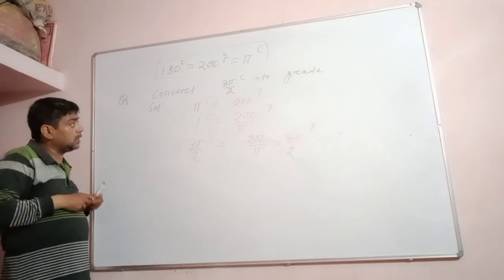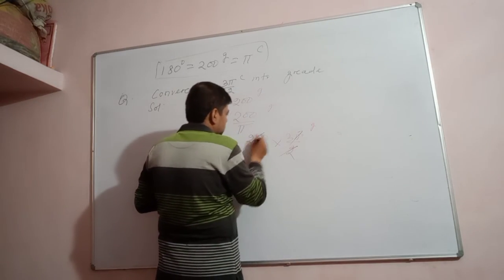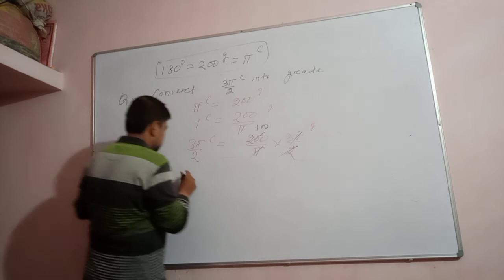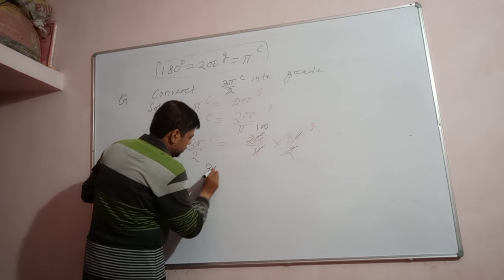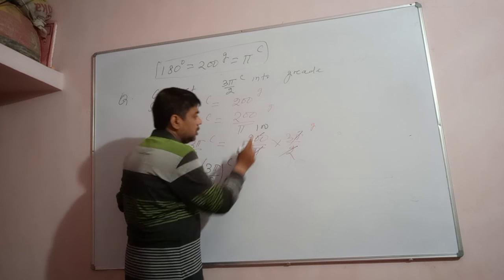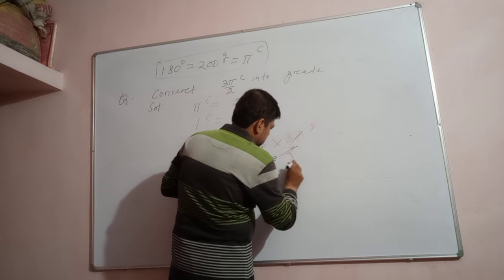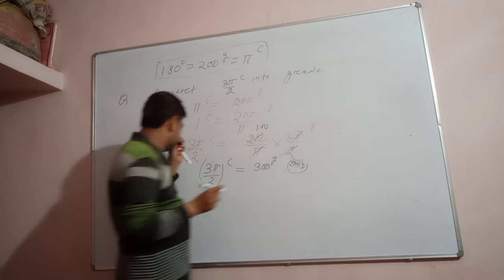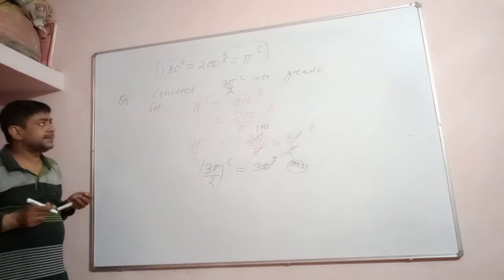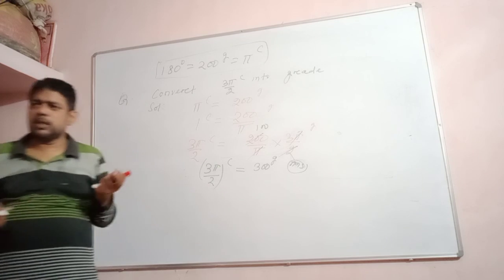Can you cancel pi? Yes or no? Hence 3 pi by 2 radian is equal to 100 into 3, which is 300 grade. This is how you can convert the angle from radian to grade. Similar process you can use to convert the angle from grade to radian and grade to degree.